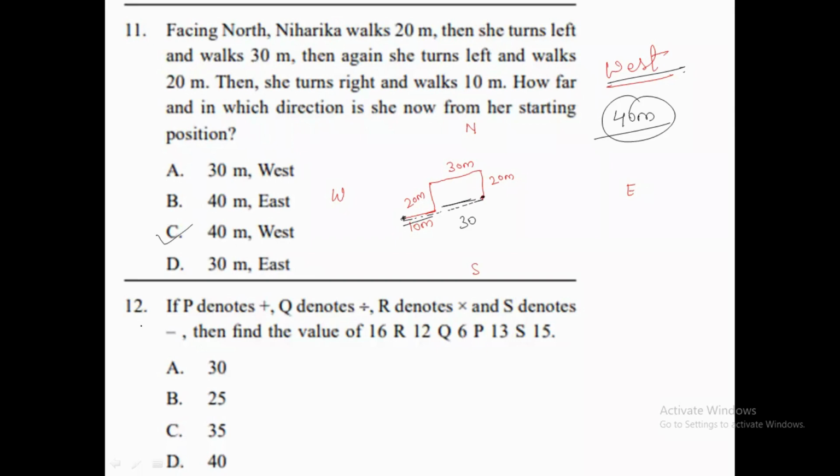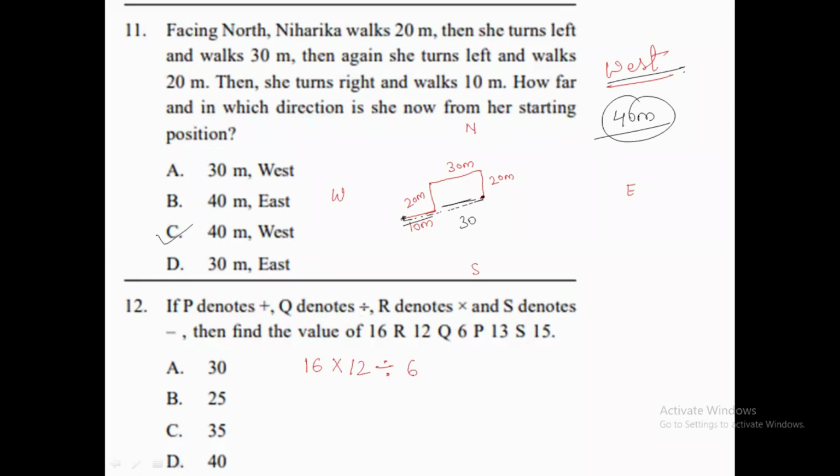Now question number 12 is saying that P denotes plus, Q denotes divide, R denotes multiplication, and S denotes subtraction. We need to find the value of this expression. Let's first write it. So 16, R denotes multiplication, so we will put a multiplication sign over here. Then 12, then Q denotes division, so we need to put a division sign over here. Then 6 will be there.